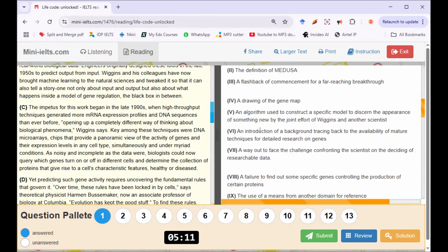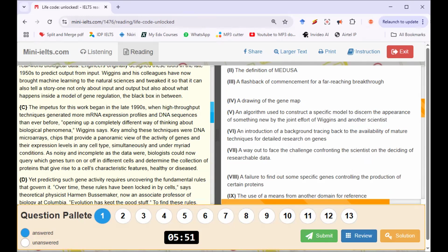A background introduction. You see, they say this work began, that they are introducing something. This work began. Then it says an introduction of a background tracing back to the availability of mature techniques. Mature techniques for what? Detailed research on genes. Let me see, research on genes. DNA sequences is a paraphrase for genes. Anytime you see DNA sequences in science, in biology, in IELTS materials, just know they are also referring to genes. So DNA sequences opening up a completely different way of thinking about biological phenomena.